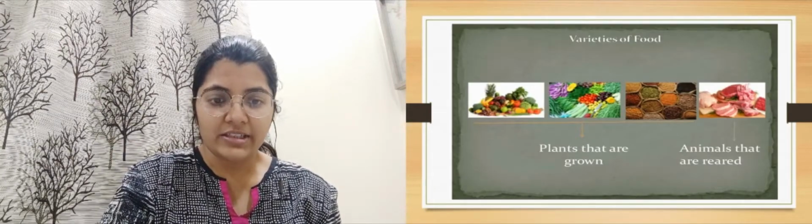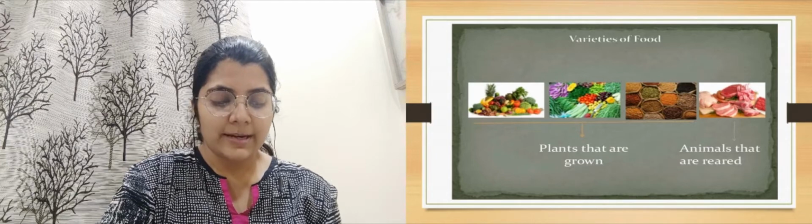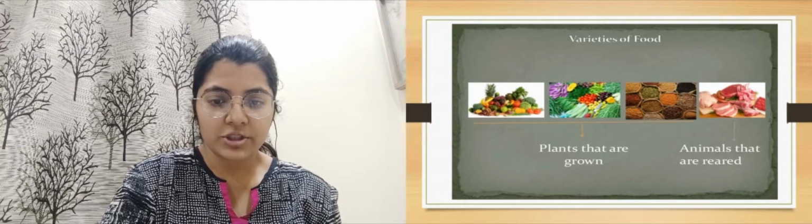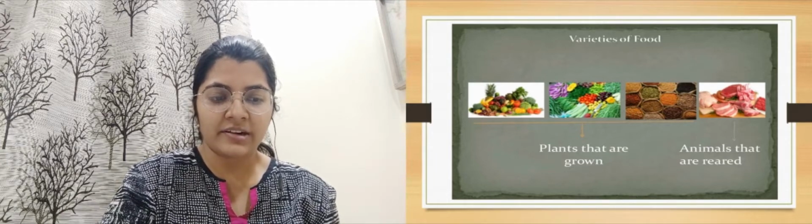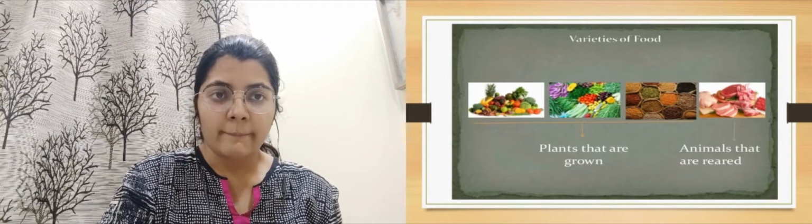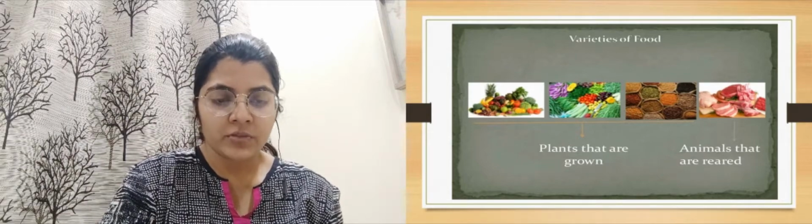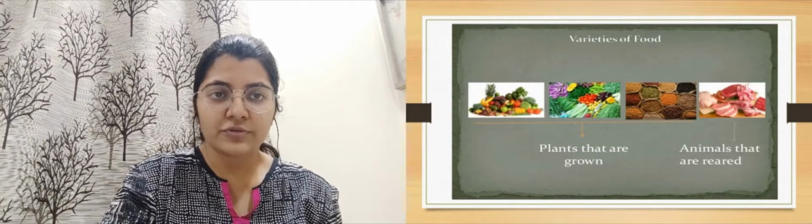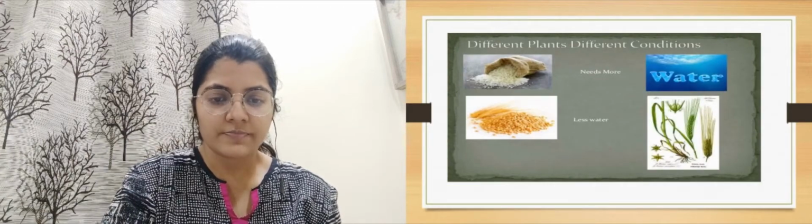Now we have varieties of food. Here you can see the plants that are grown, and the animals that are reared, that will give us meat and all of it. So these were the varieties of food we get from plants and animals.